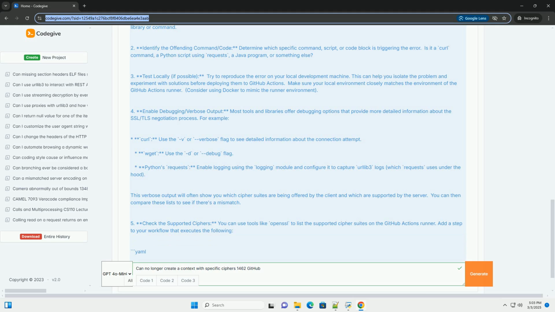Solution strategies. Here are several strategies to address the "can no longer create a context with specific ciphers" 1462 error, ordered from the most recommended to the less desirable, but sometimes necessary, options. 1. Update dependencies or software: this is the preferred solution. Update the libraries and tools that are causing the issue to the latest versions. Modern versions typically use secure and widely supported cipher suites by default. Python, using pip.